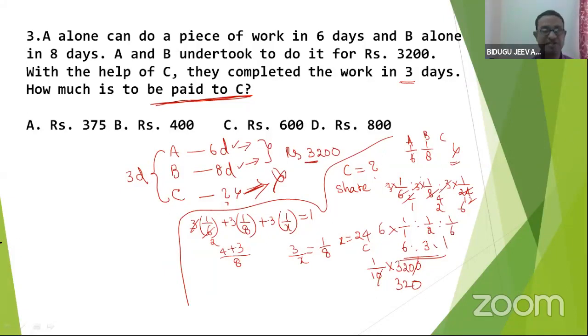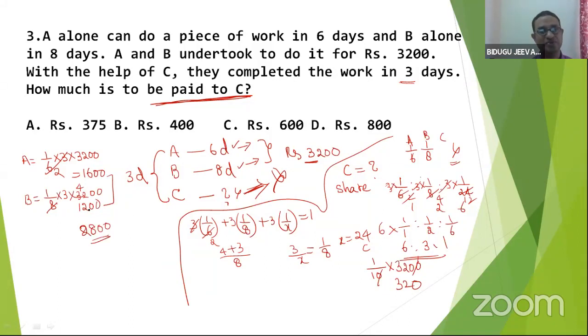Let me do it in this method. Let us calculate A. His one day work is 1/6. 3 days he worked into 3200. What is the amount here? It is nothing but 1600. Now B. 1/8, like that he worked for 3 days, 3200. 8 fours, 1200. Altogether, how much? 2800. Following my point? 2800.